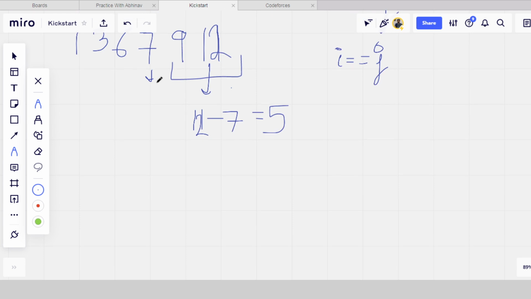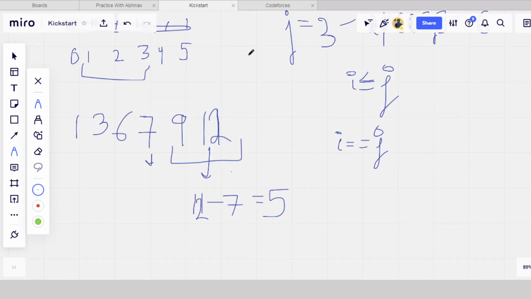Okay, fine. So now we have the number of branches in particular sections, by counting these branches in particular sections. Now what we will do is check all the sections one by one. First of all we will check for this section, then this one, then this one, then this one.